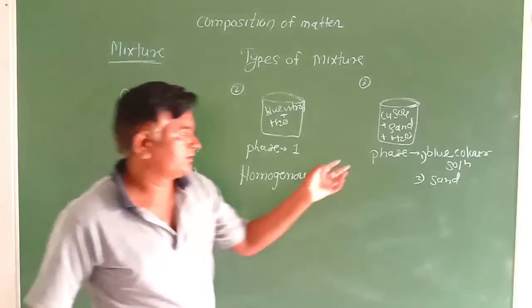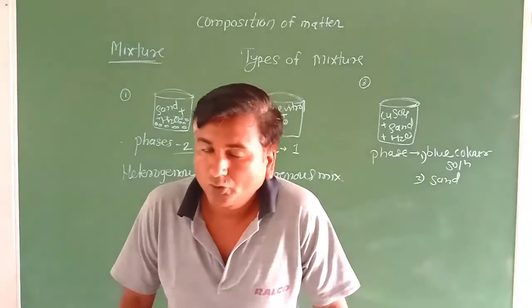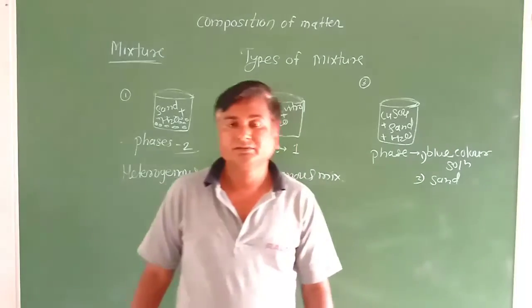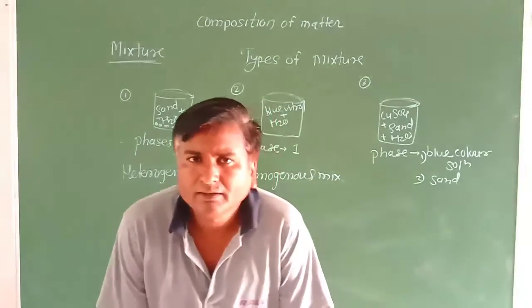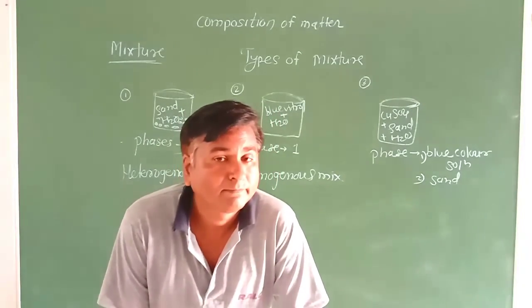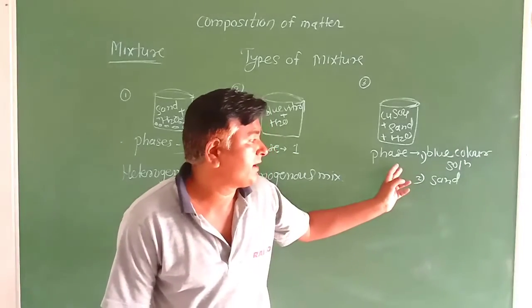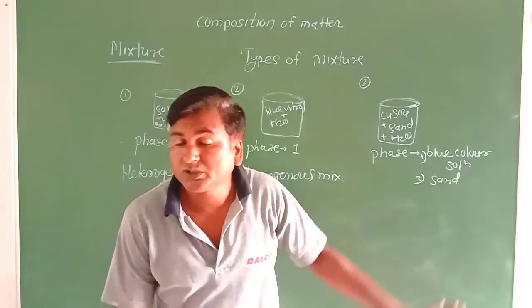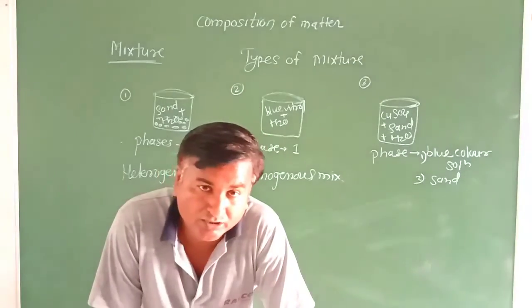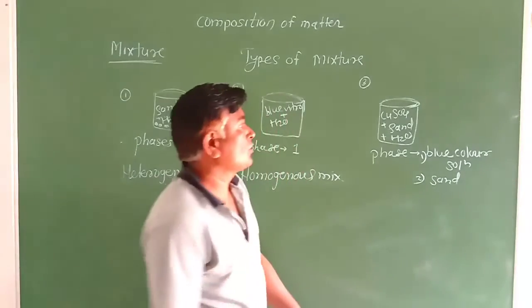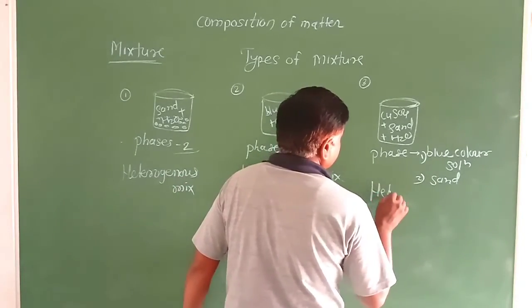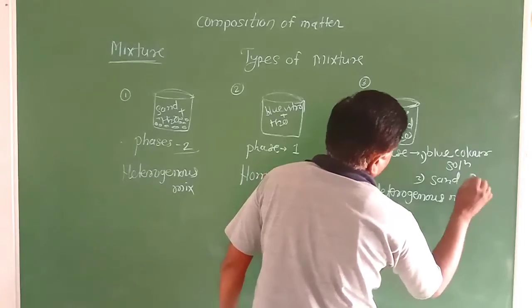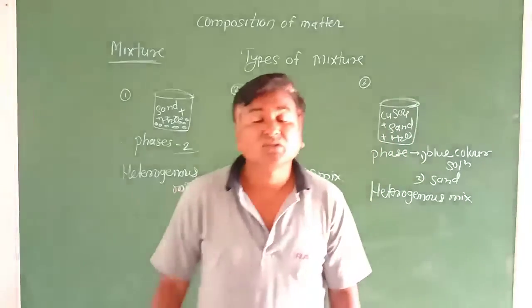In the third figure, tell me which type of mixture is there? Homogeneous or heterogeneous? Which type of mixture will we get in the third figure? Heterogeneous. But why? Because we get two phases here, and the constituent substances are not properly mixed with each other, therefore it is a heterogeneous mixture.